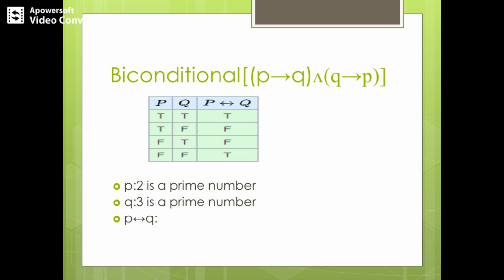and we have represented P biconditional Q. So see here the truth values. If P is true and Q is true, we get it as true.